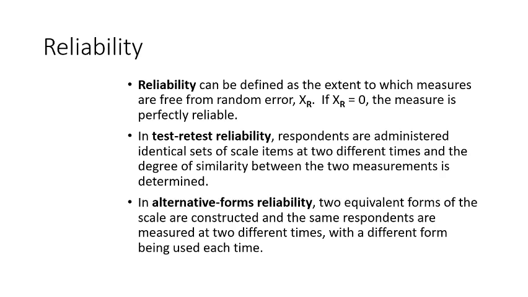This is another kind of reliability, alternative forms reliability. Two equivalent forms of scales or constructs are used, and respondents are measured at two different times, with different forms used each time. This is the same as the first one, however you don't have the same type of scale. There are two scales of a construct and the same respondents are measured at different times. So the only difference is that two equivalent forms of scales are constructed.